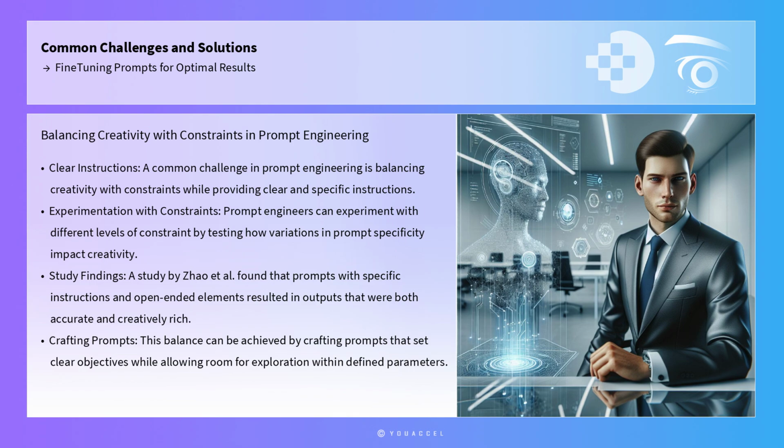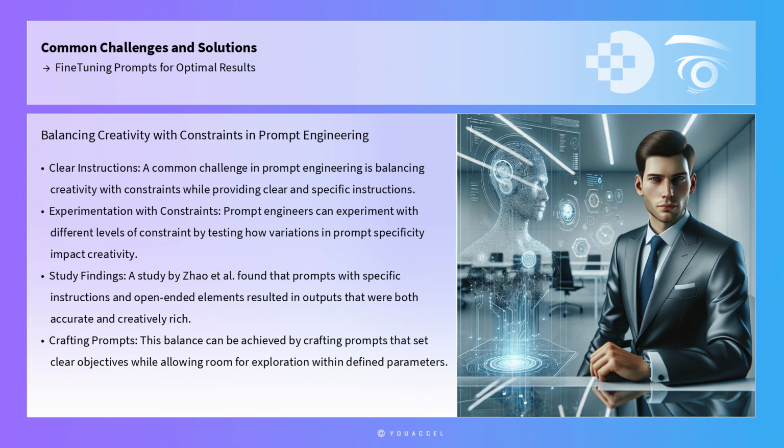A common challenge in prompt engineering is balancing creativity with constraints. While it is important to provide clear and specific instructions, overly rigid prompts can stifle the model's ability to generate creative and nuanced responses. To address this challenge, prompt engineers can experiment with different levels of constraint, testing how variations in prompt specificity impact the creativity of the outputs.